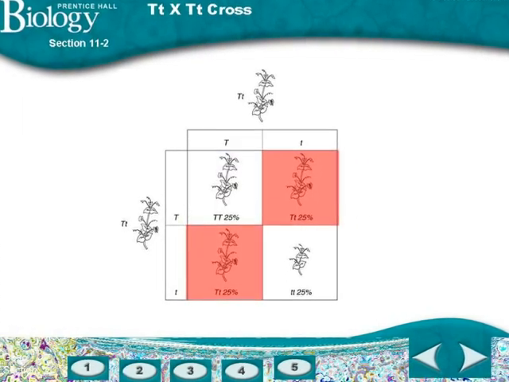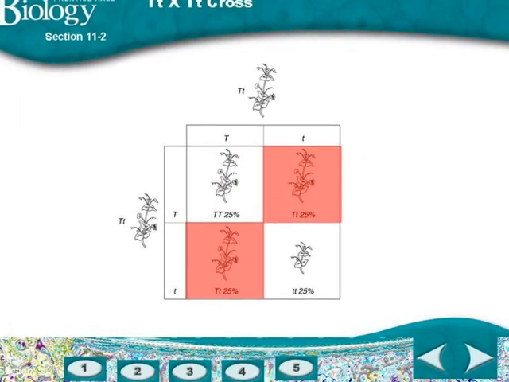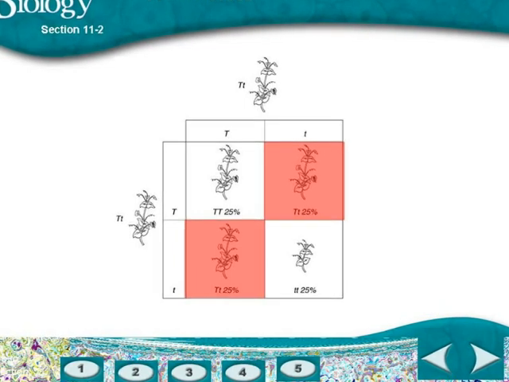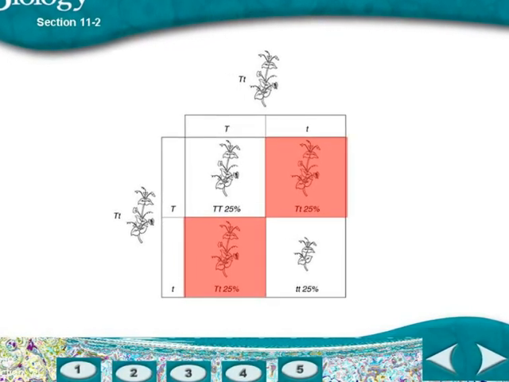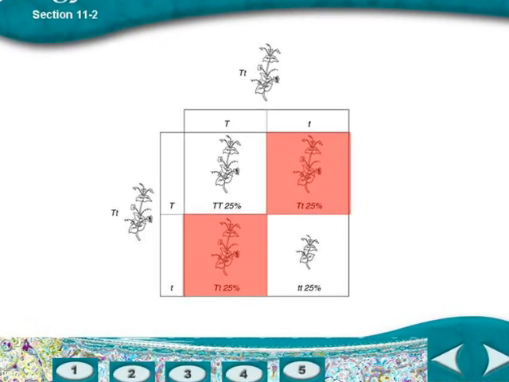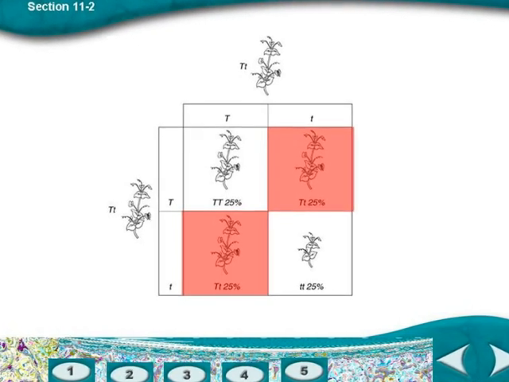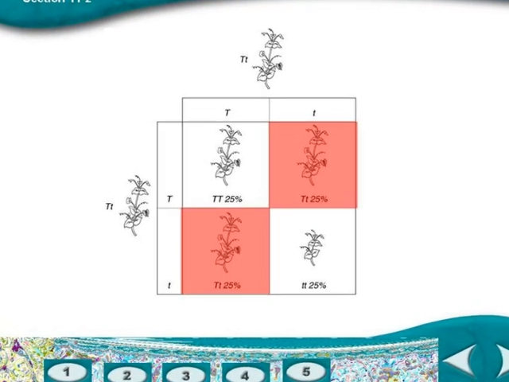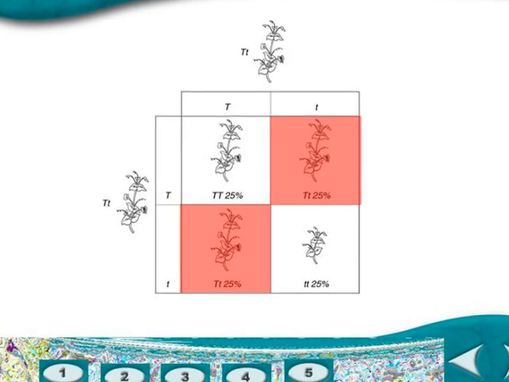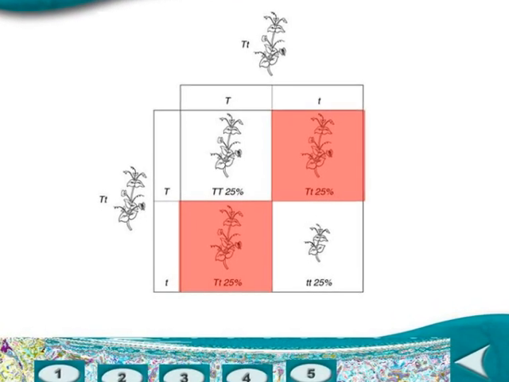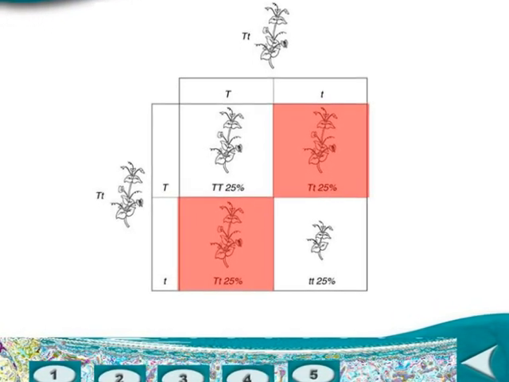There is a 2 out of 4 chance that the offspring will be heterozygous. This means that they have 1 dominant allele and 1 recessive allele. Notice that these offspring are still tall. Offspring only need 1 dominant allele to have the dominant trait. The recessive allele is masked or covered up.